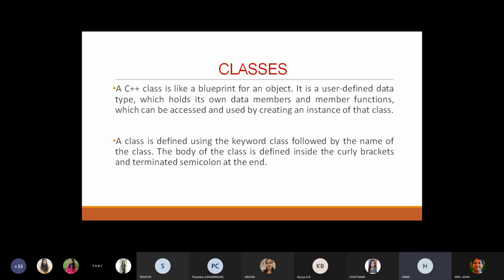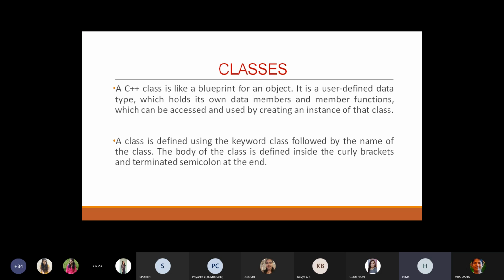The member functions are how you apply the brake, and at what speed you are going when you apply the brake. So the functions you are going to perform on the bike are the member functions, and the number of wheels and the mileage the bike gives are the data members.